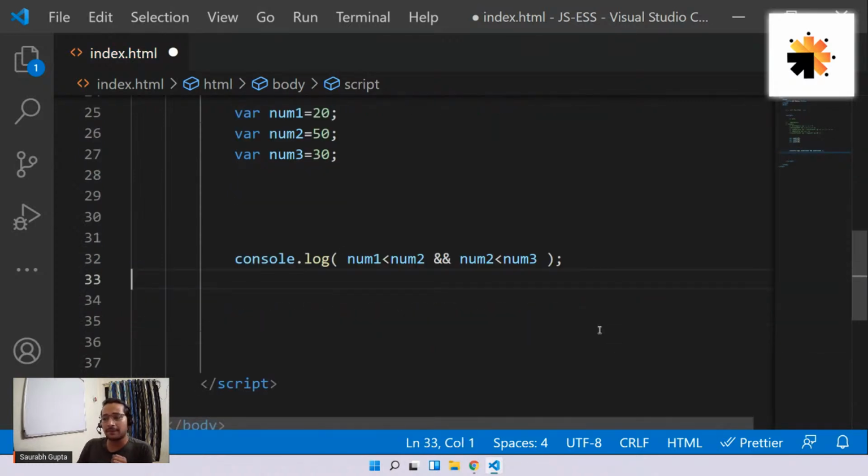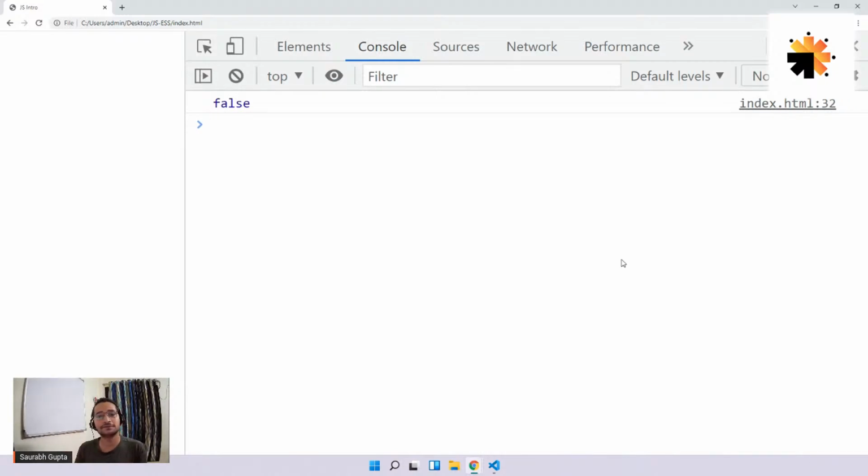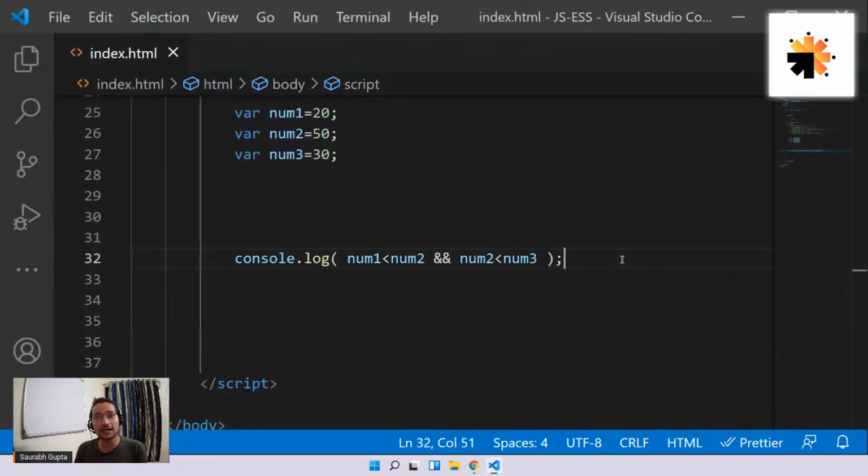Now in this case, see what will happen. Read both the conditions. Num1 is less than num2, that is 20 is less than 50. Yes, true, correct. So the first statement is true. And num2 is less than num3, 50 is less than 30. No, false. So this thing is returning true, this thing is returning false. So true and false, that means the whole statement becomes what? False, because it's an and. Is that clear? Let's see. Here we go. See that, everyone? False. So for and, both conditions must be true.